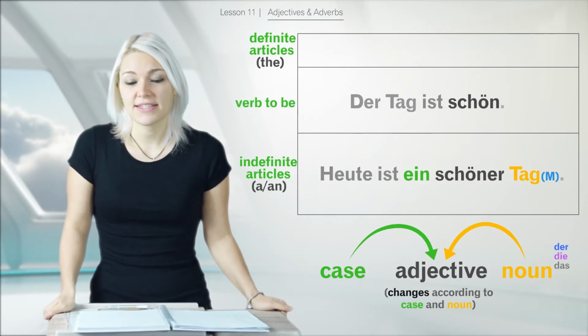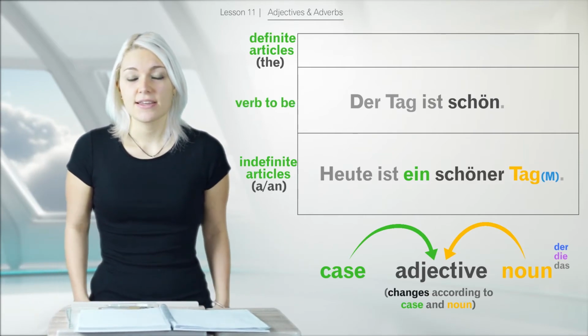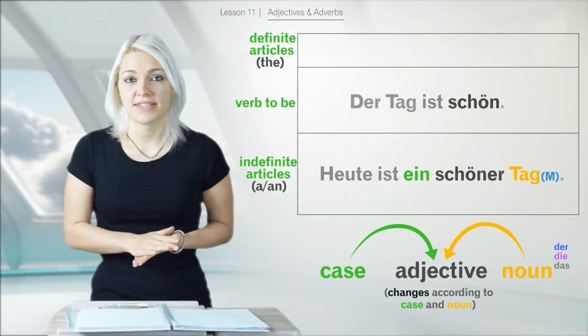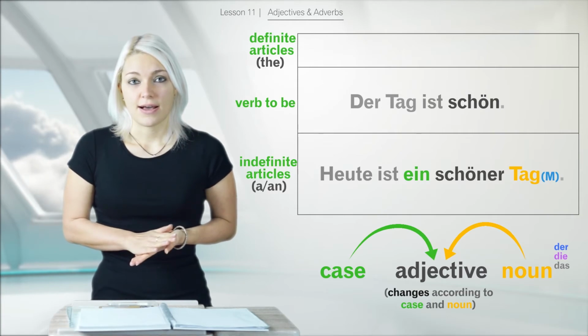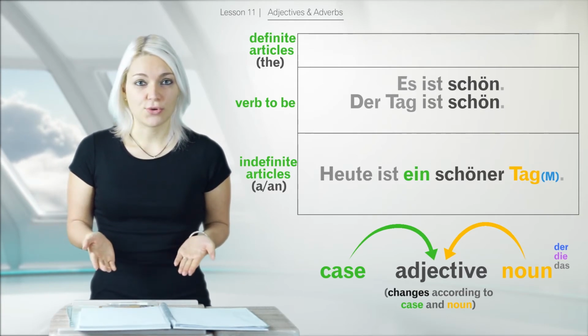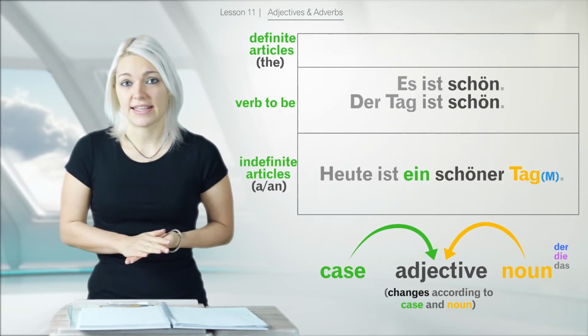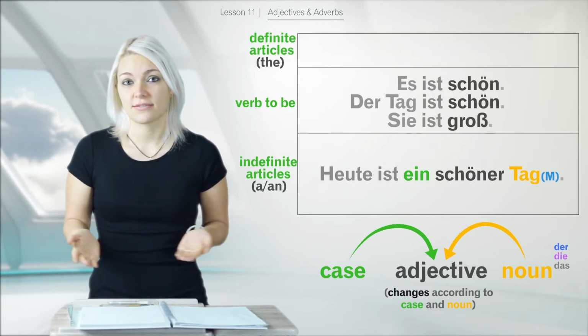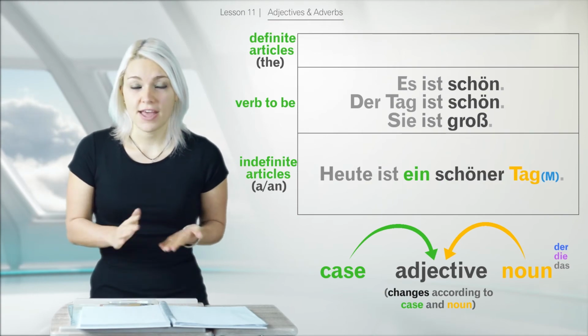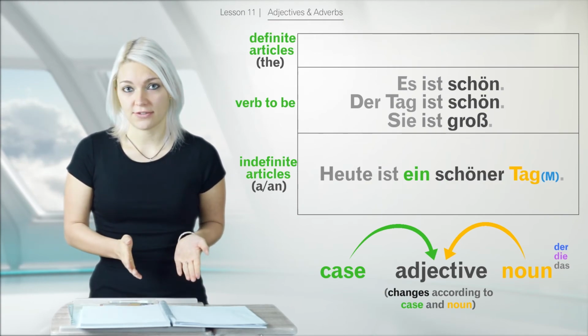So, that makes it also a bit easier when you have any sentence with the verb to be, sein. Es ist schön, it is nice. Sie ist groß, she is tall. You would never have to modify the adjective in any way.